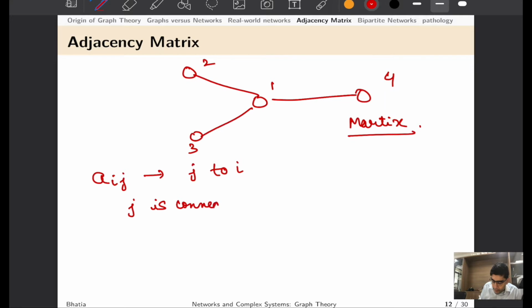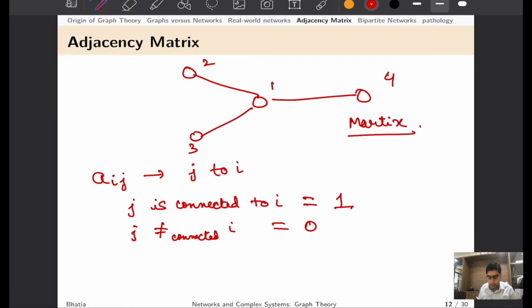That is, if j is connected to i, we will assign a_ij equal to 1, and if j is not connected to i, we will say that it is equal to 0.